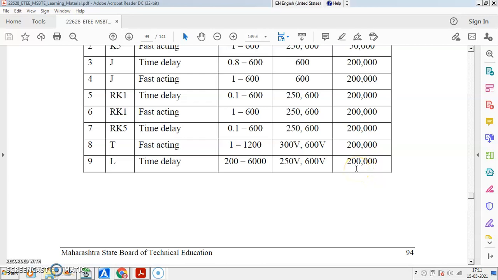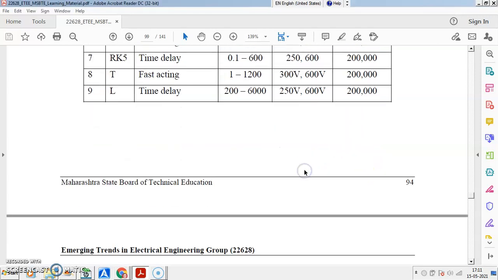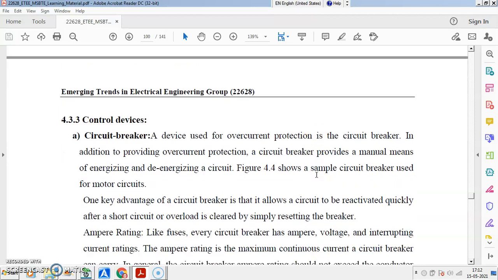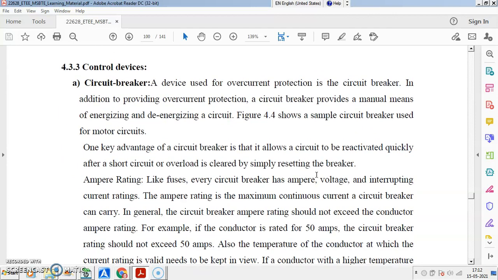What is the relaying function, what is the fuse function, why relays are not required in a fuse unit. Then we are having the control devices, called number 1, that is the circuit breaker. So a circuit breaker is a device which is used to protect a circuit or motor from overload.